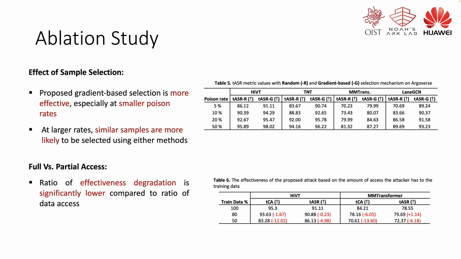We also analyze the effect of sample selection in the proposed attack. From the results, the proposed gradient-based sample selection is more effective, especially at the smaller poisoning rates. At the larger rates, similar samples are more likely to be selected using either random or gradient sample selection. We also conducted an experiment by limiting the attacker's access to only a part of the training data. As presented in Table 6, the ratio of effectiveness degradation is significantly lower compared to the ratio of the data access, showcasing the effectiveness of the proposed attack.